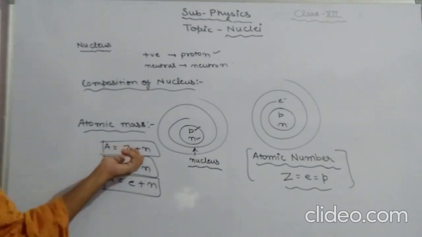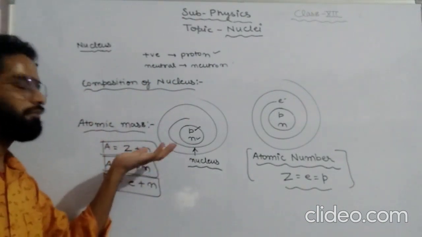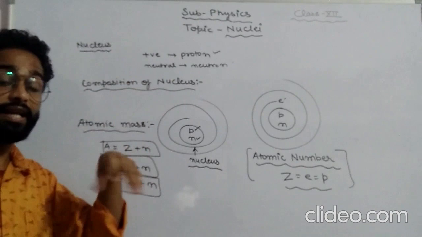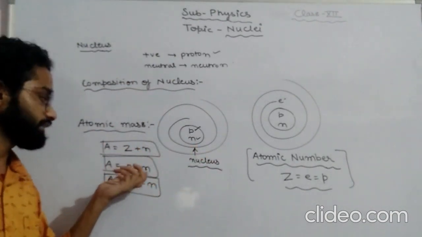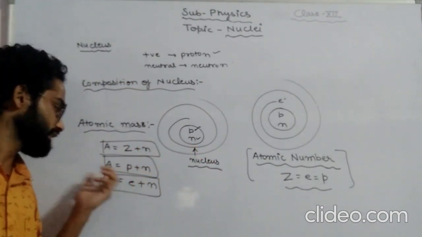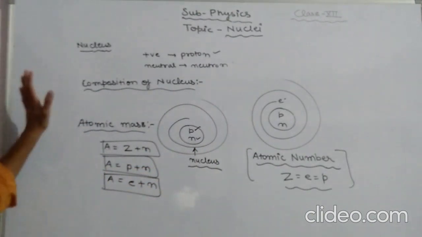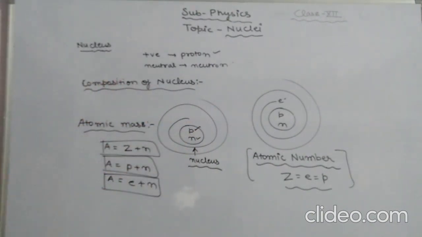The sum of atomic number and the number of neutrons, we can say that. And in other words, we can say that the sum of the number of protons and the number of neutrons can be said as atomic mass. So this is all about atomic number and atomic mass.